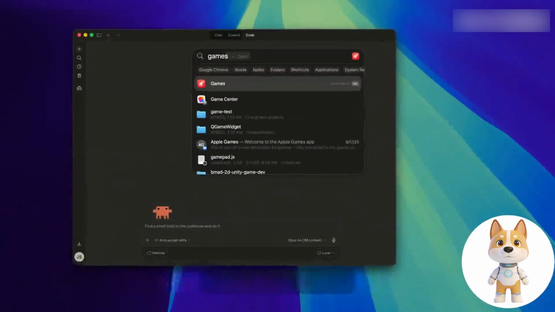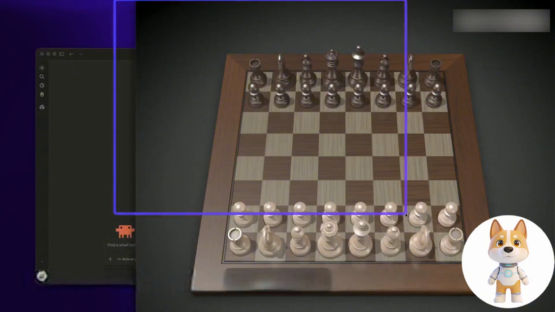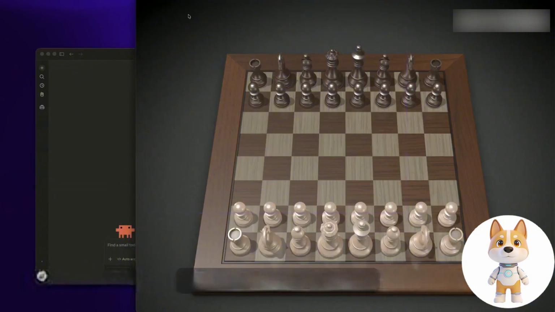Okay, let's add more difficulty. Let's see if it can operate the games that come with our computers. I opened this chess game that came with my computer here. It is not a web version of the chess game. It's a real desktop version of the chess game.